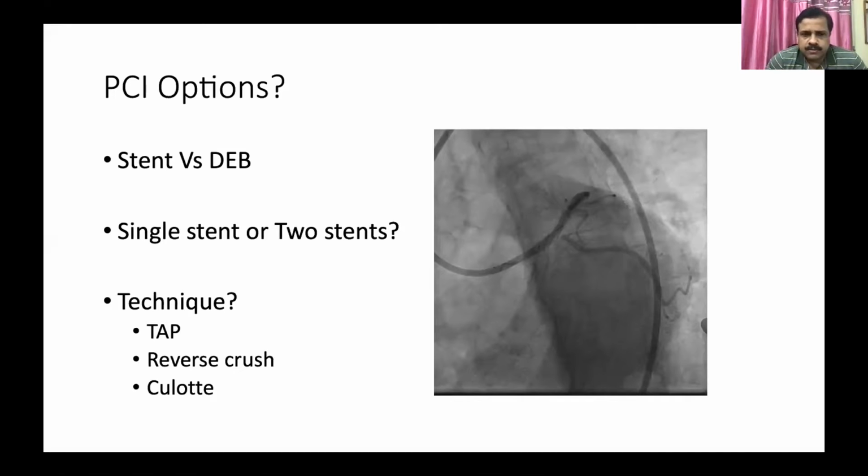So we had to go for a stent. Now, whether we should go for a single stent or a 2-stent strategy. We already have a stent in the left main to LAD, and we don't know how the stent is, how much is the ISR, how is the LAD ostium, the left main. So we don't know all this. We need some more information, which is not very evident from the angiography. So we need to go for imaging, which we have done in our case. I'll show it in the next slide. And then which technique to be used, whether to use TAP, reverse crush, Culotte. So we need more information regarding this case.